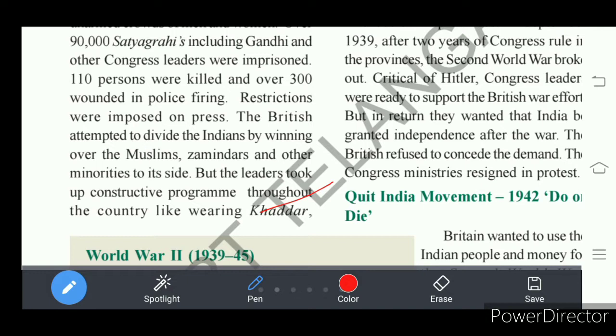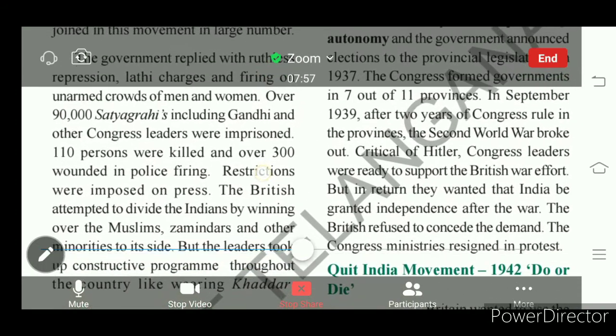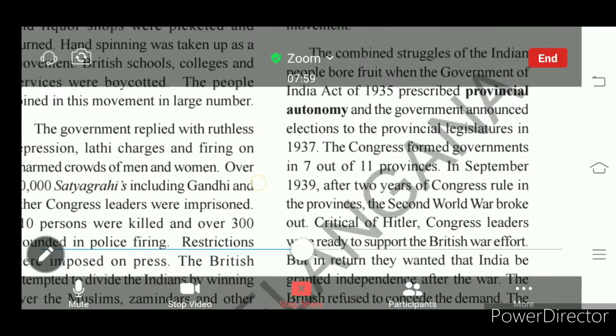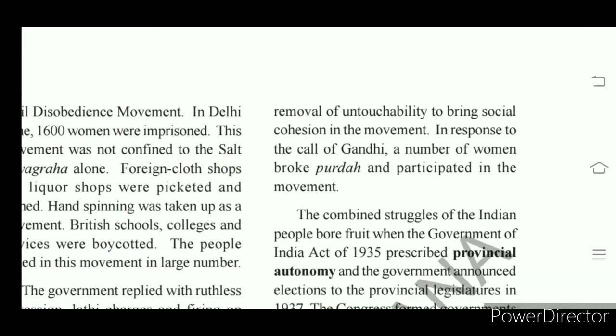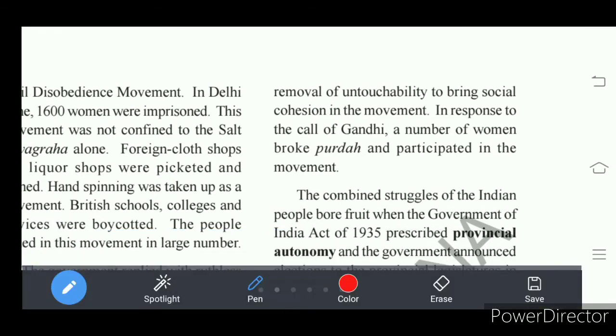So they wore Khadi dress, and they stopped the practice of untouchability, which is a social evil practiced at that time. Untouchability was removed to bring unity among all people and develop social cohesion.